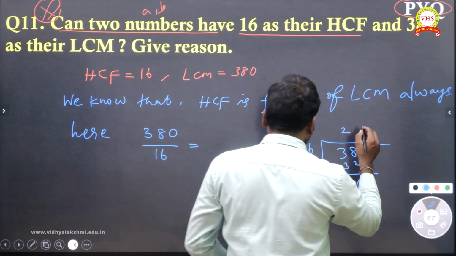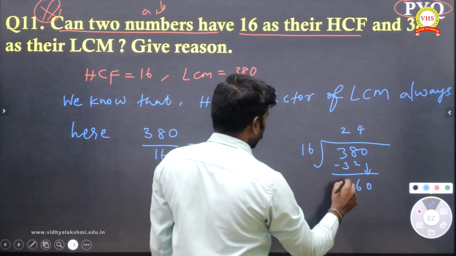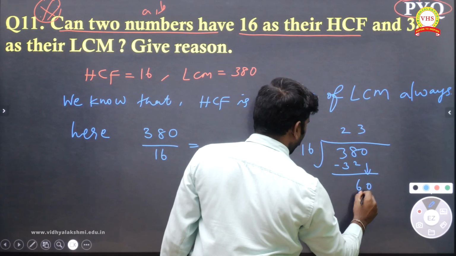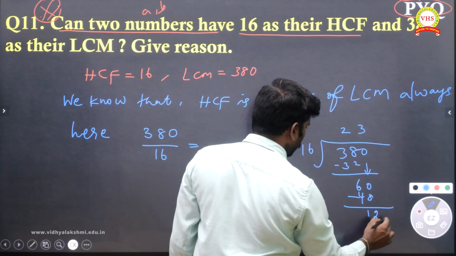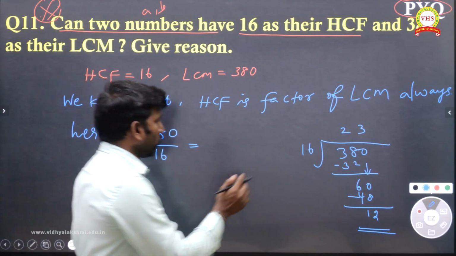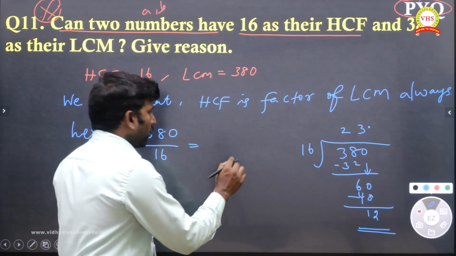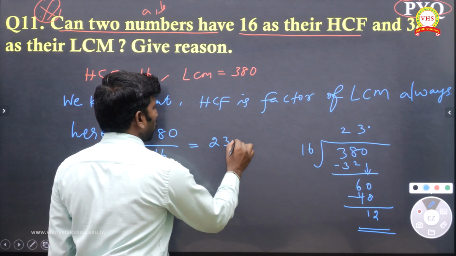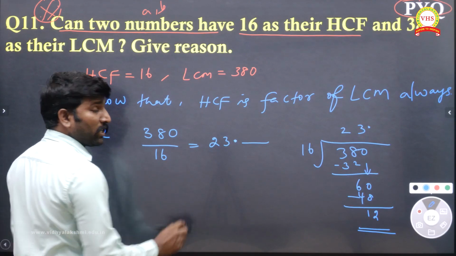I think 5 if you give it is 80, too much. 4 will give. 4 16s are 64. Then 3 times 16 is 48. Remainder I'm getting 12. So remainder is not equal to 0. If you do not get remainder 0, then only you should continue. This is coming 23 and remainder 12 is there. So 380 by 16 does not divide exactly.